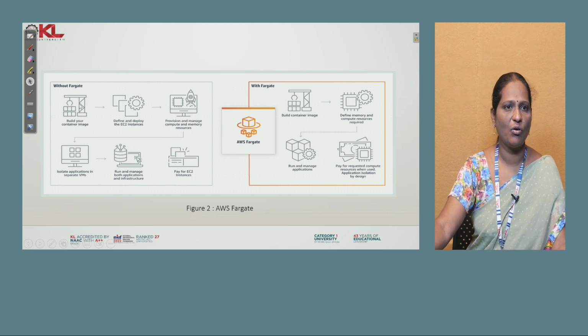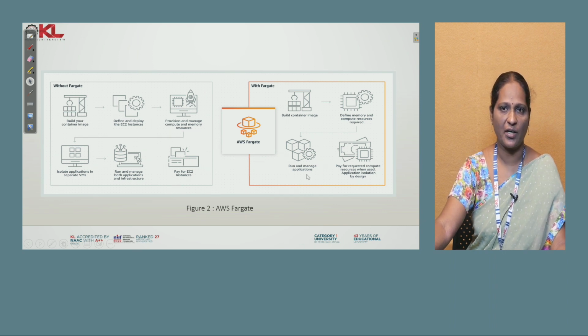See here, without Fargate you have to build your container applications and run them, and they have to be executed by EC2 compute instances. You also need the provisioning of resources necessary to manage all these EC2 instances and run both the applications and infrastructure. Based upon the time you have run the number of applications on EC2, you have to pay for the instances. This is without Fargate.